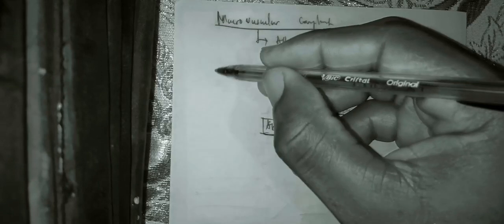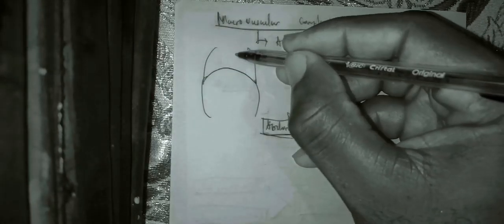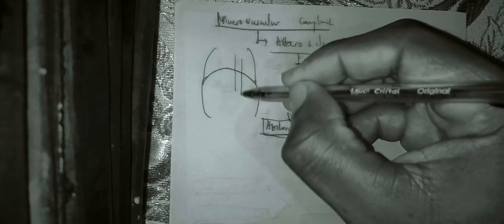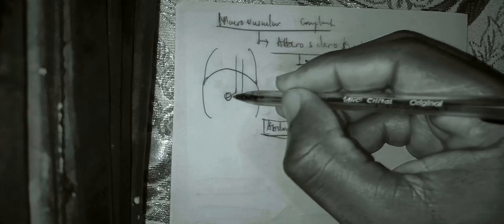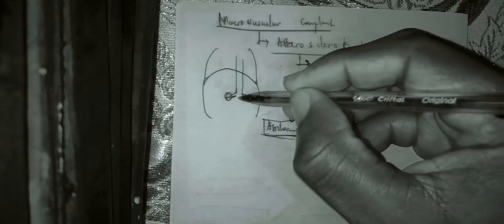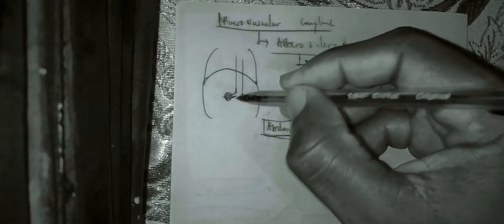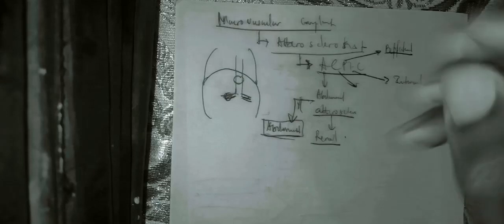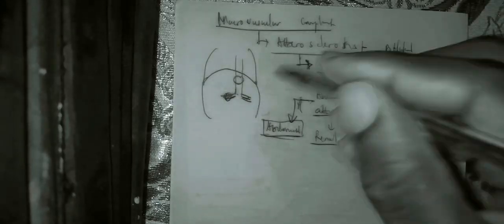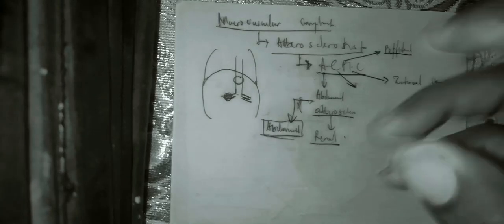For the abdominal aorta, you need to know that this is the chest and this is the abdomen here. The abdominal aorta slightly comes on the left of the umbilicus, and at the level of the umbilicus it divides into two. It slightly comes on the left and divides into two like that. You place your stethoscope here and you hear shh, shh, shh. That is the abdominal bruit of abdominal atherosclerosis.